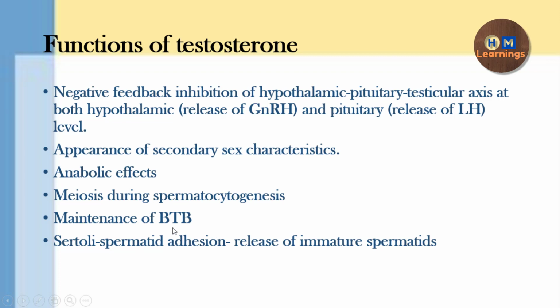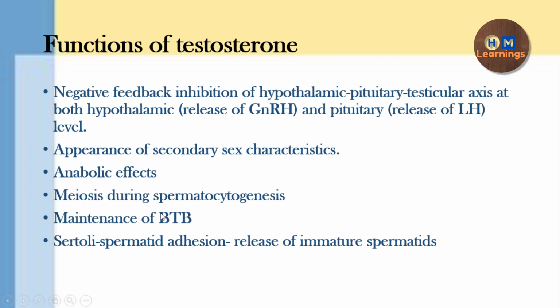So BTB is very much required for what? For the protection of the germ cells from the environment, from the toxins which could be present in the circulation. The spermatids or the spermatocytes which are produced as a result of meiosis should not come in contact with the blood, because that could trigger an immunogenic response that could lead to the formation of antibodies in the blood.